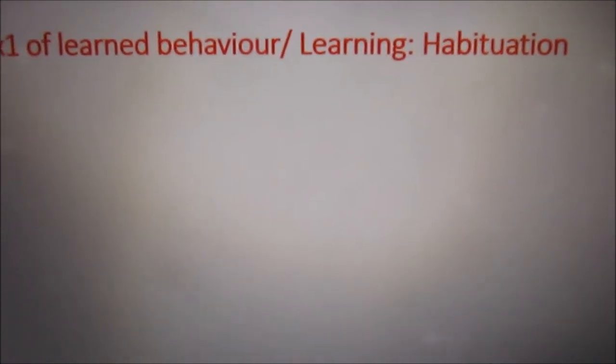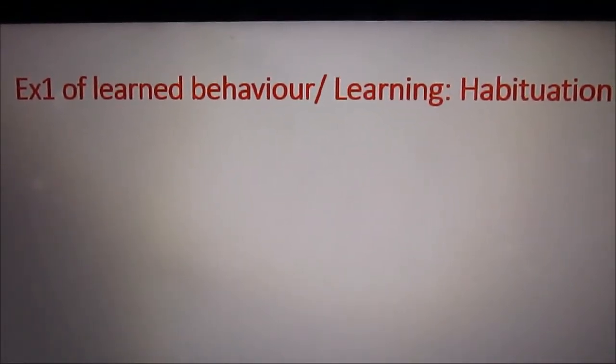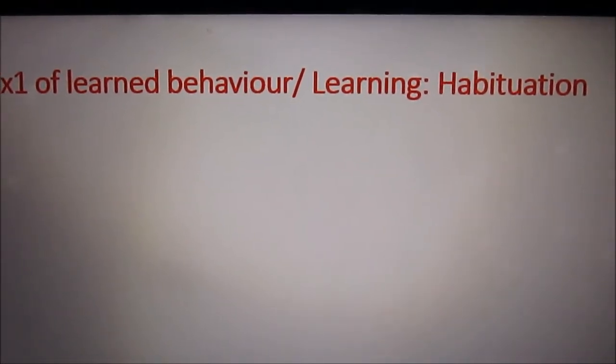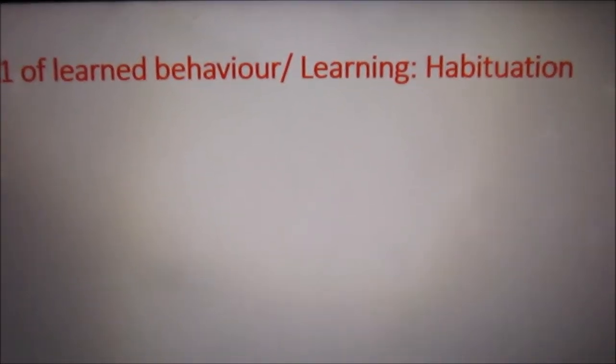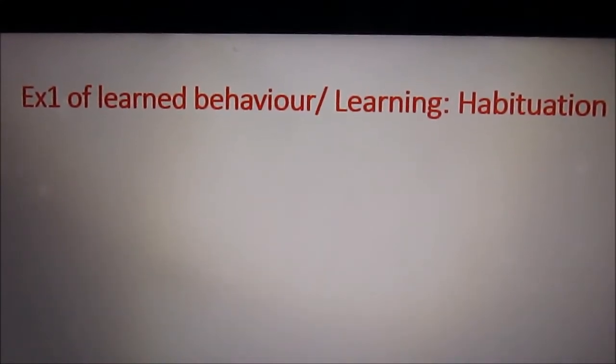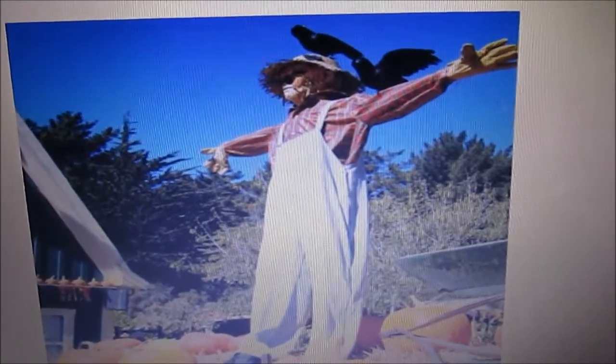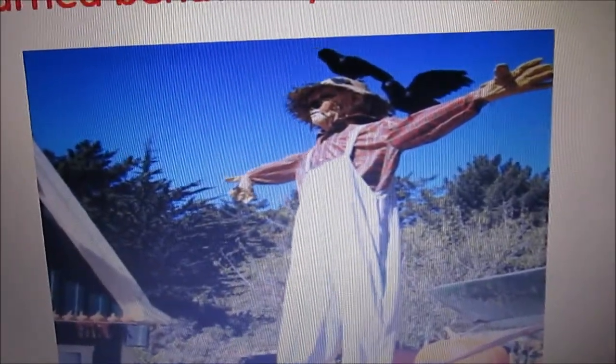Habituation is a response to a stimulus which we were considering to be dangerous, but now we find it is not dangerous. Take the example of this crow and look at the scarecrow. It looks like a man.